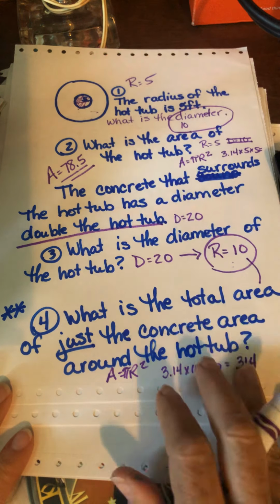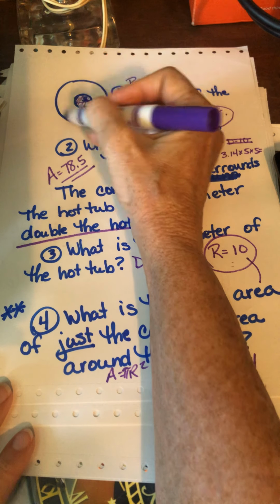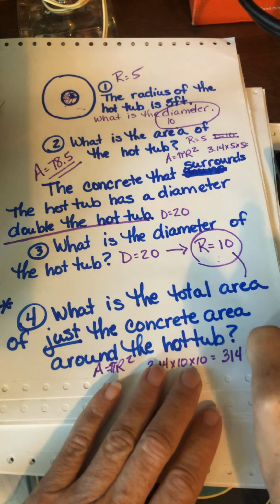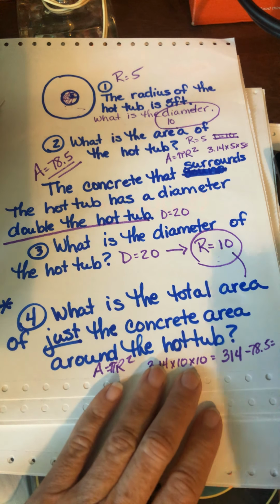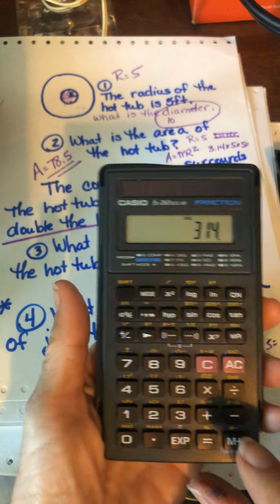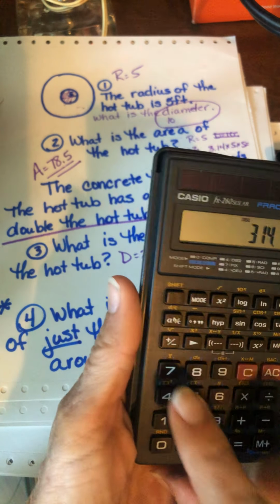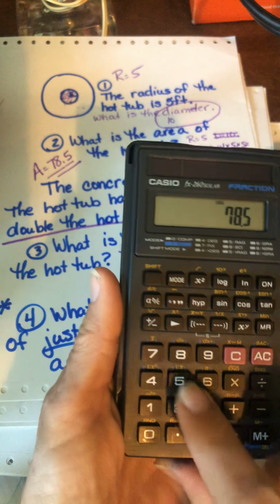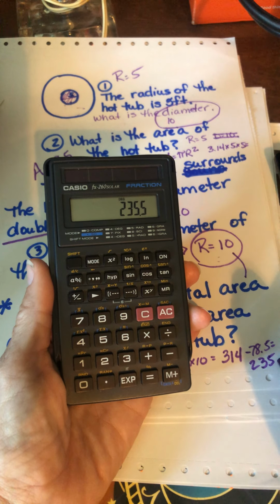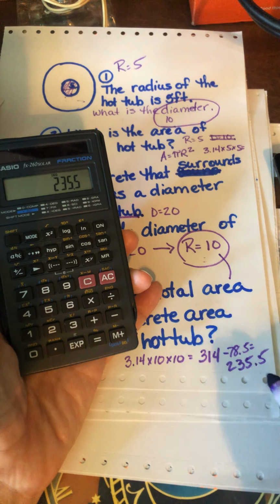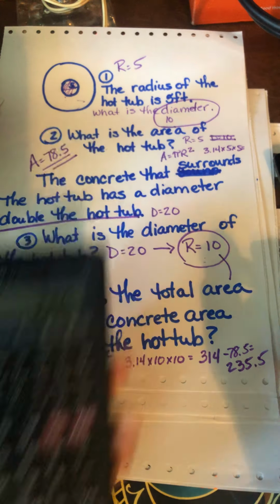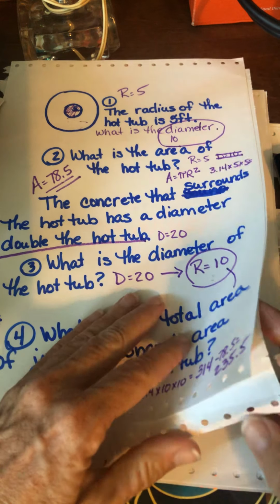Now they only want to know this much, this outside. So we have to take our 314 and subtract the area of the hot tub, which was 78.5. Do I think you'll get one like this on the GED? I would expect you would. Maybe it could be a circle, it could be two rectangles, minus 78.5. My final answer is the area of the concrete is 235.5. That's my final answer, square feet. If you didn't get that, I would say pause, rewind, look at it again.